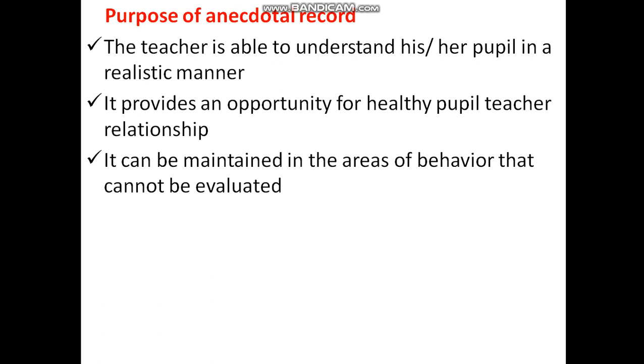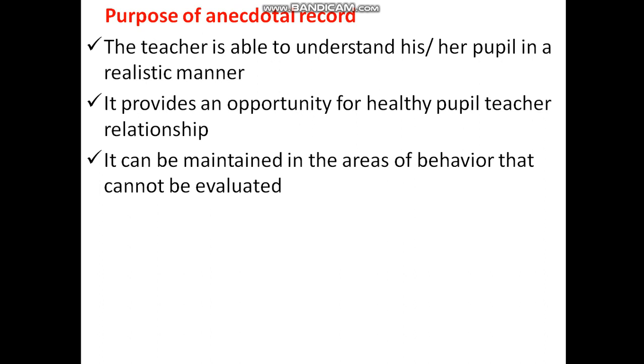Next, what are the purposes of anecdotal record? With the help of anecdotal records, because the teacher is observing the behavior, the teacher is able to understand his or her pupil in a realistic manner.